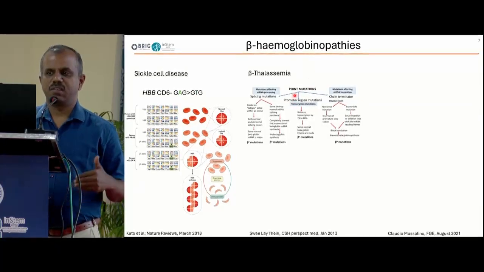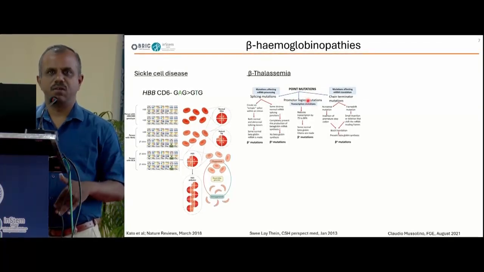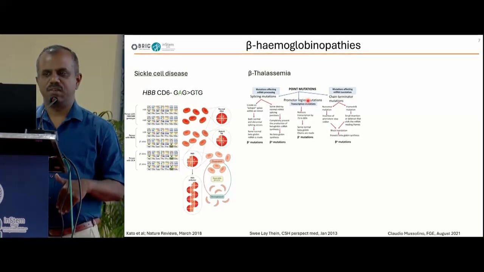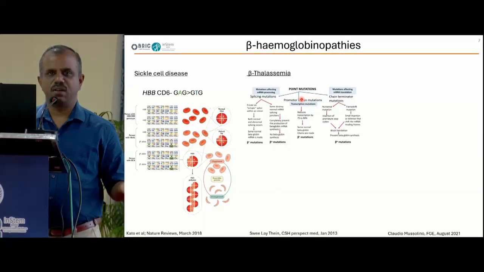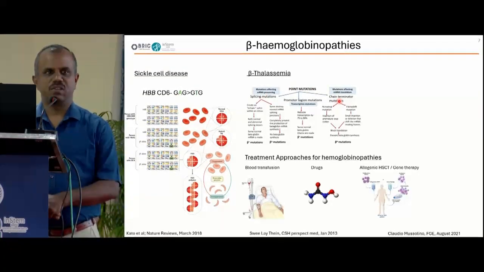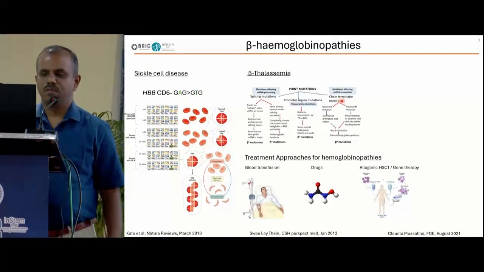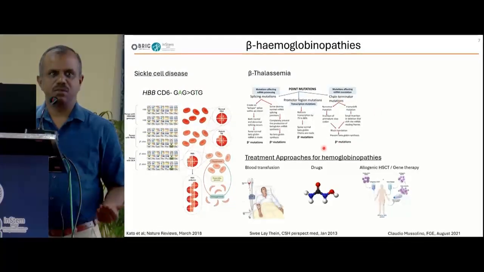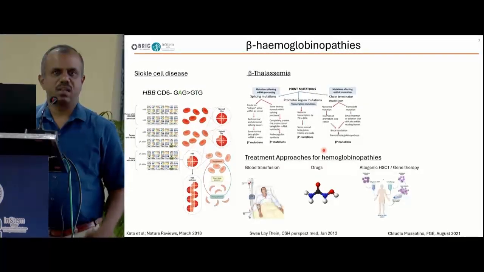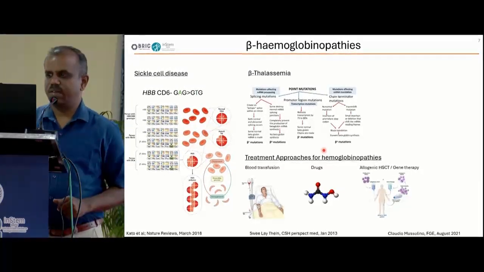Some of the mutations in the promoter region cause decreased expression of beta globin, whereas mutations in the intronic and exonic regions affect splicing and also mRNA translation. The current approaches for beta hemoglobinopathies mainly involve blood transfusion, drug treatments, and allogeneic hematopoietic stem cell transplant.